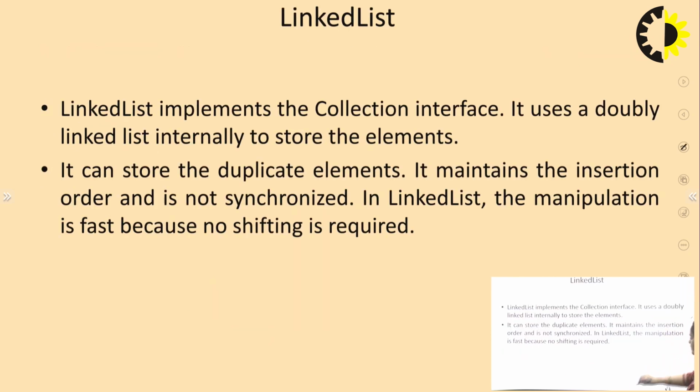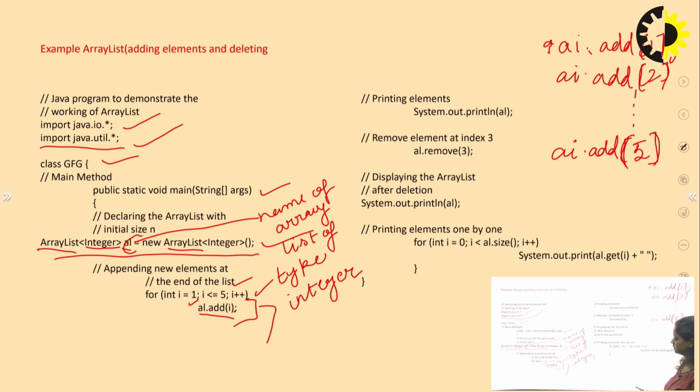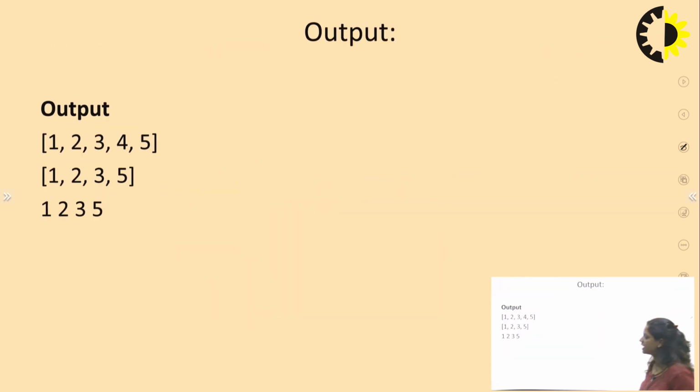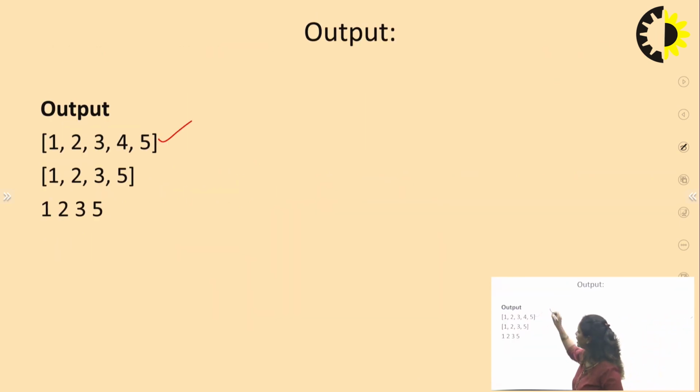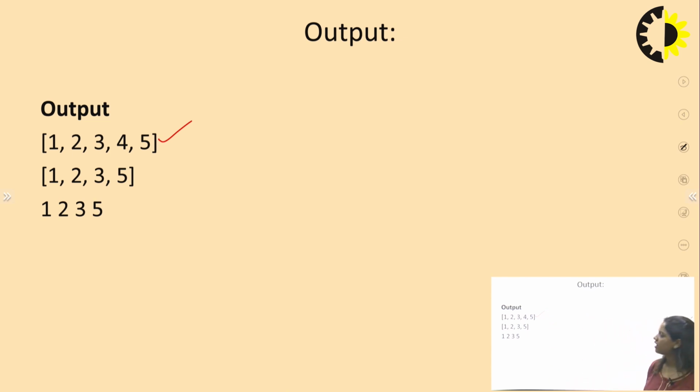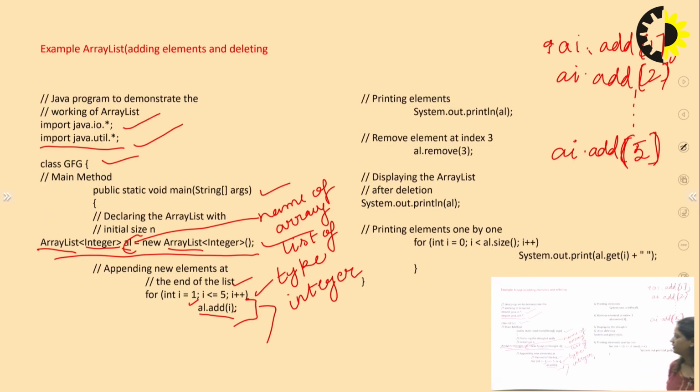After executing it 5 times, what will happen? We will get an output like this, 5 elements. At location 1, 1 will be inserted, then 2 will be inserted, as the loop runs from 1 to 5 with the values 1 2 3 4 5. So this list will be created in the form of an array list by using that add function.